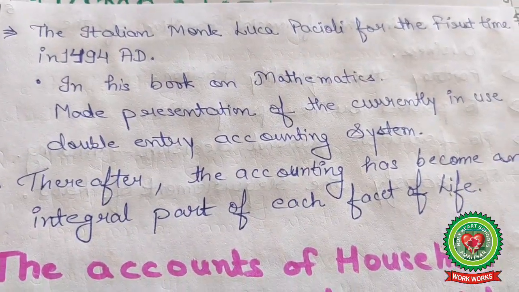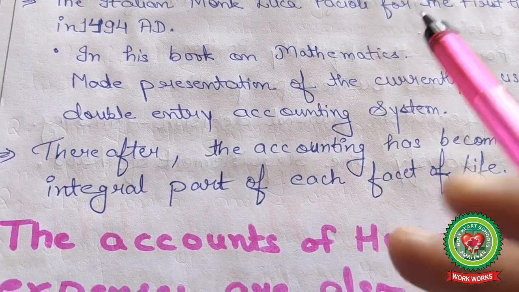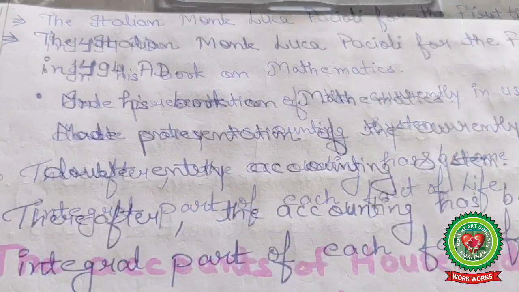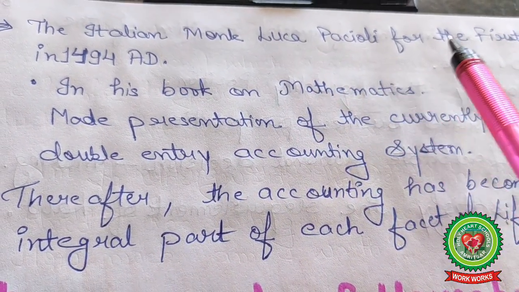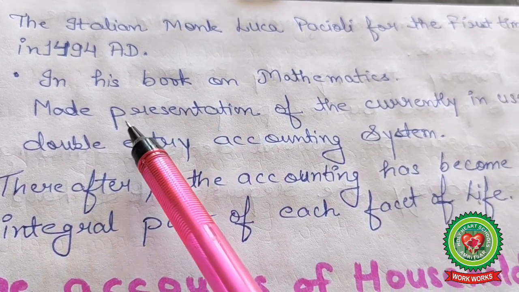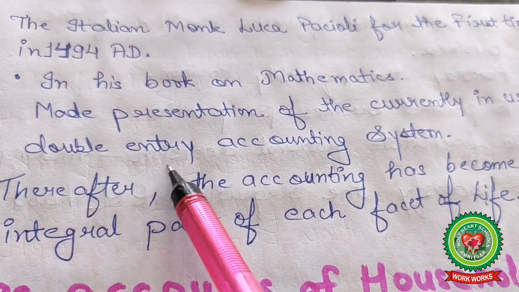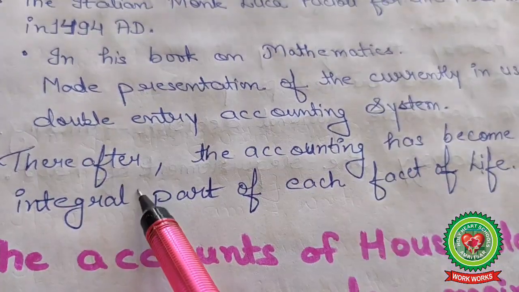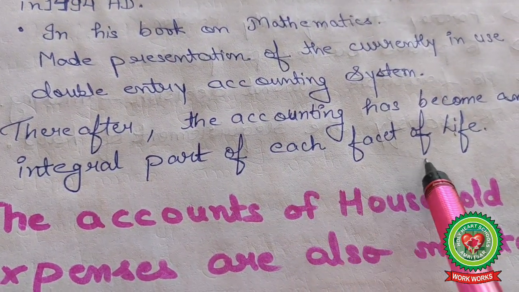So students, the Italian monk Luca Pacioli, for the first time in 1494, in his book on mathematics, made a presentation of the currently in-use double entry accounting system. Thereafter, accounting has become an integral part of each facet of life.